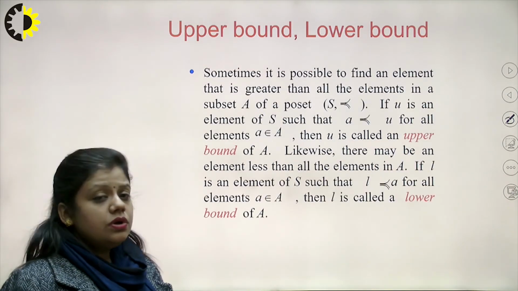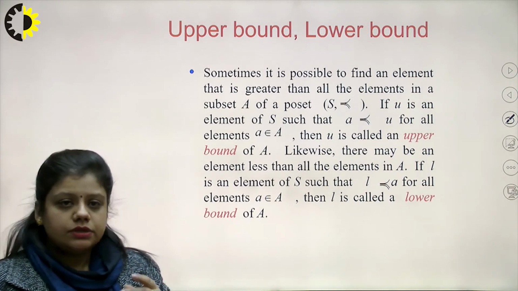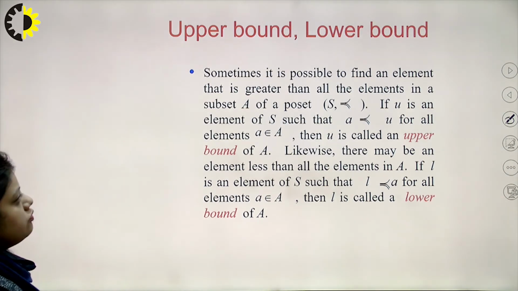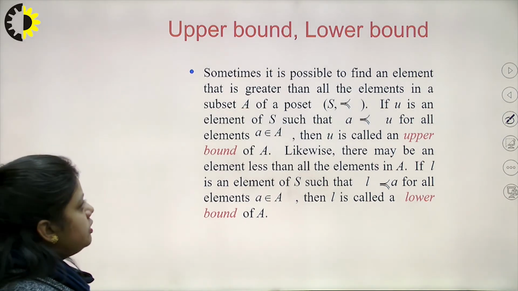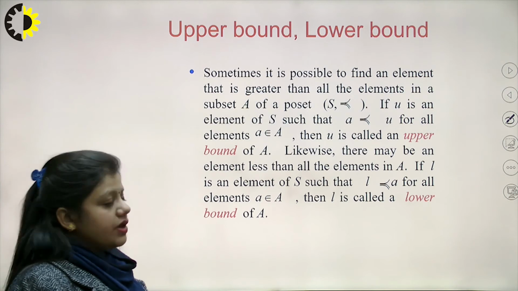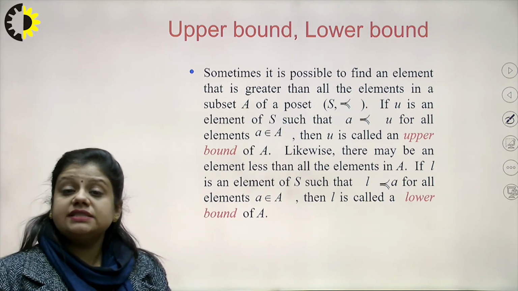Then coming on to the upper bound and the lower bound. Whenever we talk of upper bound and lower bound, sometimes it is possible to find an element that is greater than all the elements in the subset.